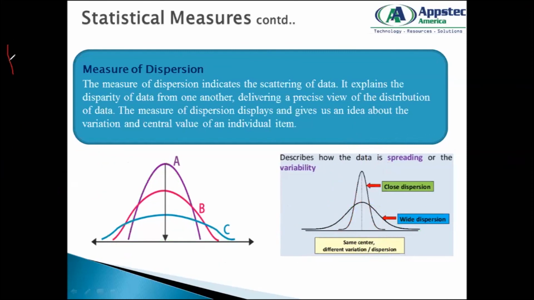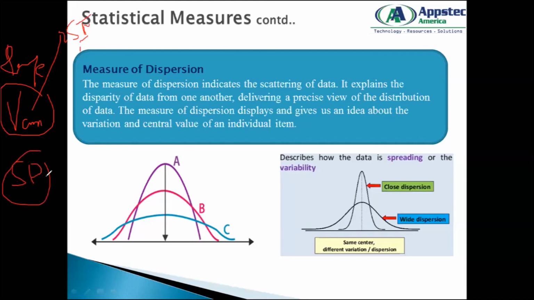We have something called range, which is the first thing. Second thing is called variance. These are very, very important. This is super important in machine learning. Variance. We have something called standard deviation, super important to understand. We have something called quartile division, super important in machine learning.